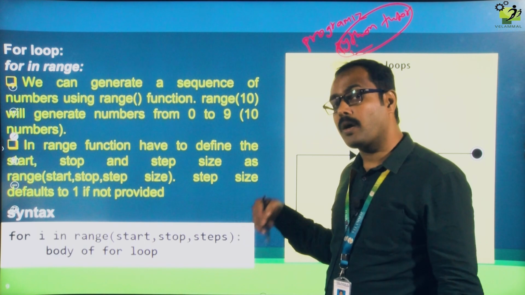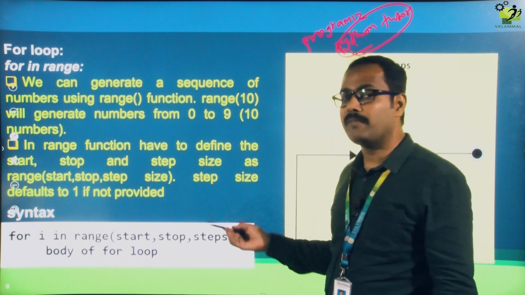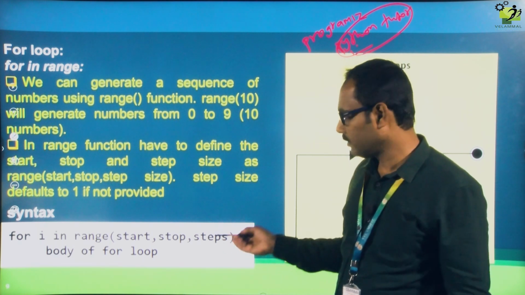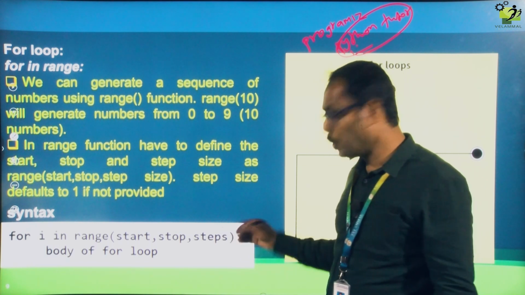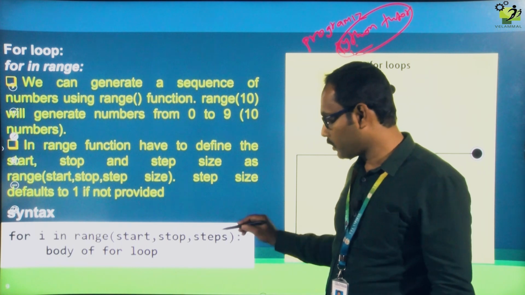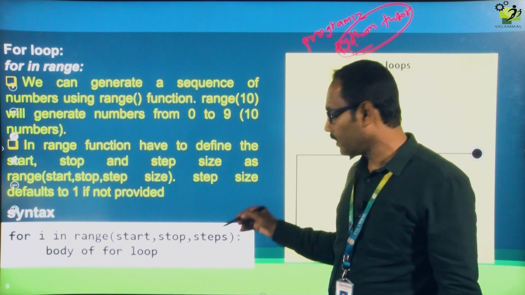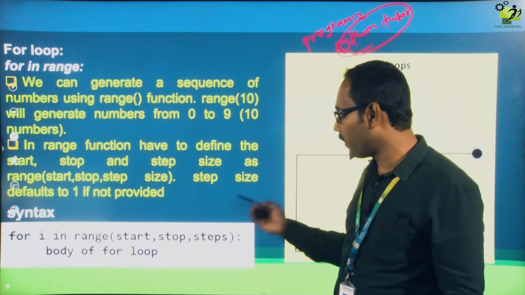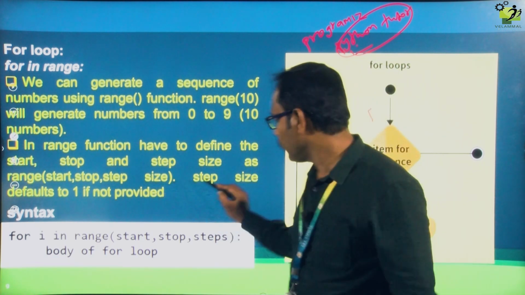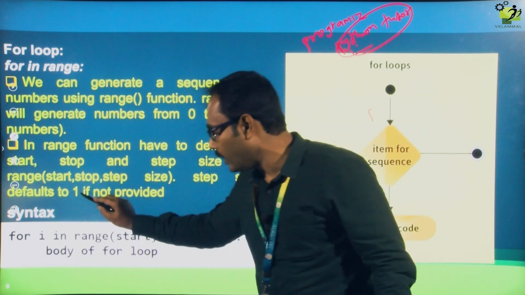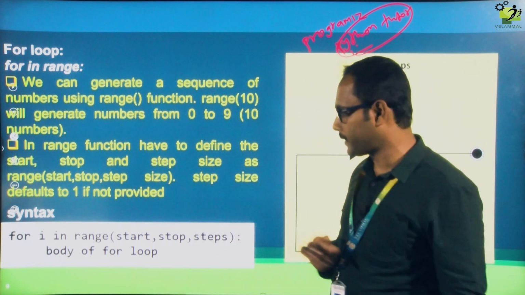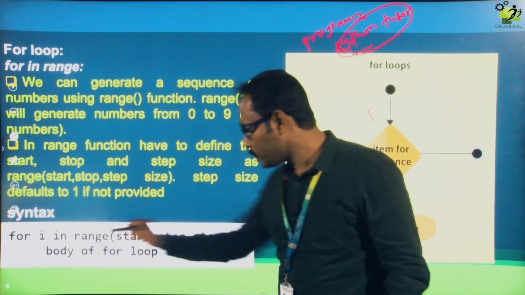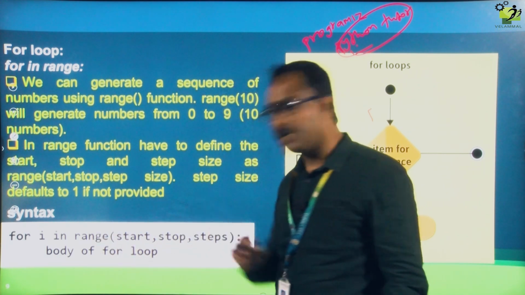If you don't give it, it will automatically consider the step size as 1. If you want, you can mention 2 or 3. But if we are not mentioning anything, it will automatically take 1 only. Here, the step size defaults to 1 if not provided; it is not mandatory to give a step size. Next, only if the condition is true, the body of the for loop will get executed.